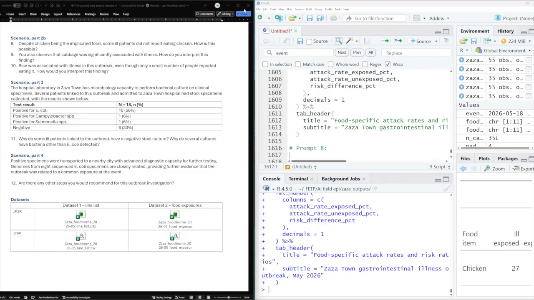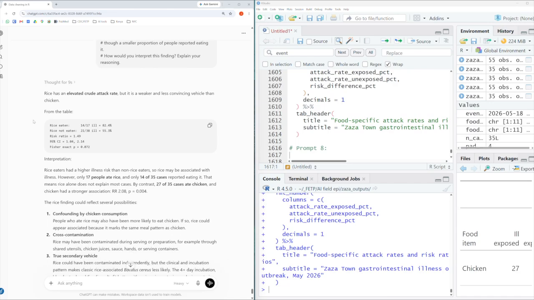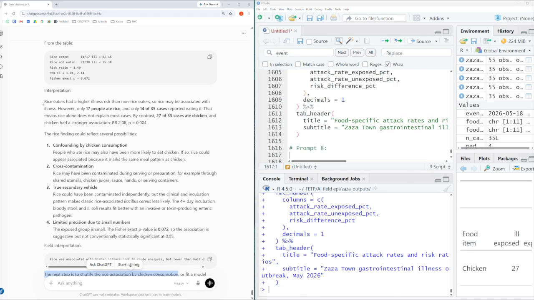Rice is associated with illness in this outbreak, even though only a small number of people reported eating it. How would you interpret this finding? So I already entered this into the chatbot, and so we can just go ahead and take a look at its response. But it reads, rice has an elevated crude attack rate, but it is a weaker and less convincing vehicle than chicken. It reports the statistics from the table. And then it says, rice eaters had a higher illness risk than non-rice eaters. So rice may be associated with illness. However, only 17 people ate rice, and only 14 out of 35 cases reported eating it. This means rice alone does not explain most cases.